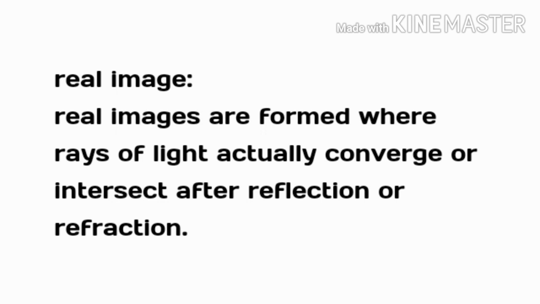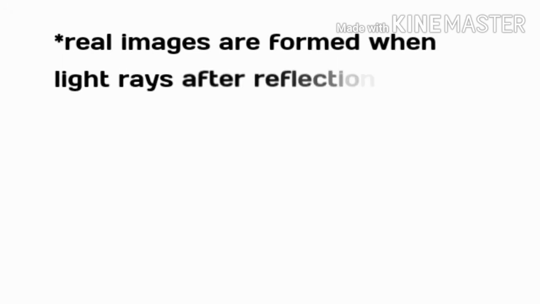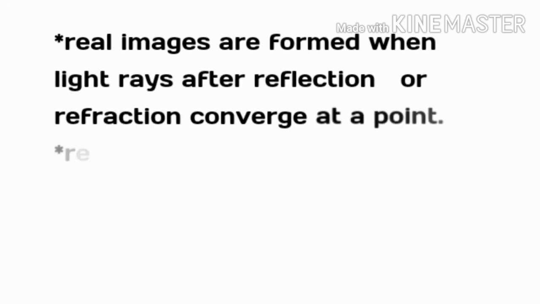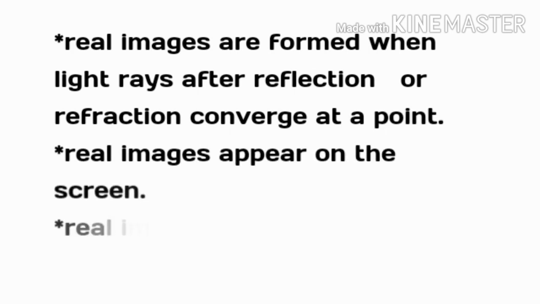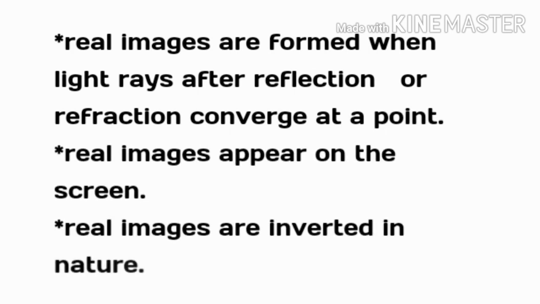That is, if light rays after reflection actually meet or intersect at a particular point, it provides a type of image termed a real image. In the other situation, where the reflected light rays only seem to intersect, or just appear to intersect at a particular point, it provides a type of image termed a virtual image.